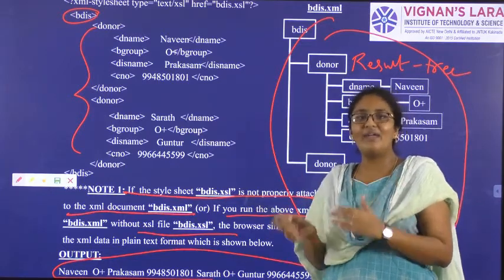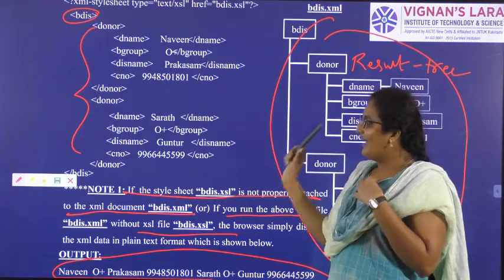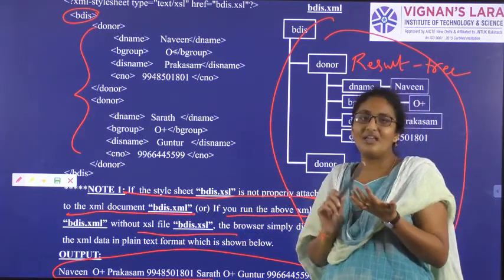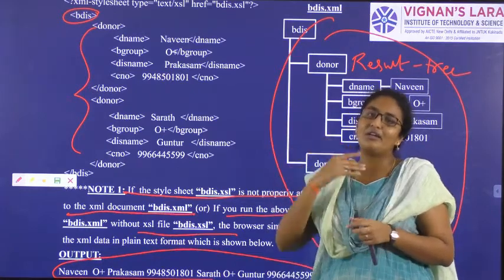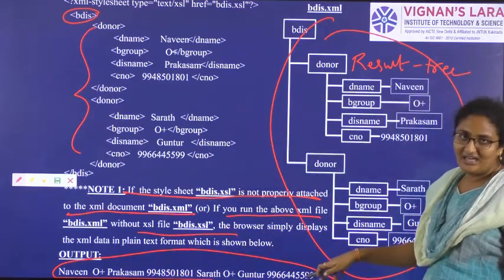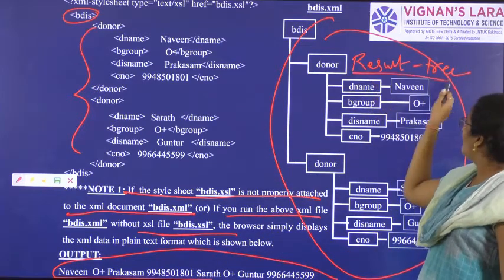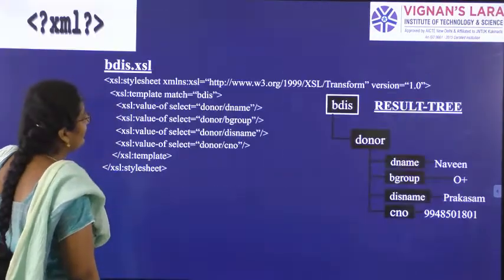The first point is that all the XML data will be in an unformatted way. The second point is that to make it formal, we use the concept of style sheets. While executing, if the XML document and style sheet are not properly attached, or you forgot to run the style sheet, then the output will be like a single line. Otherwise, the output will be like a result tree. Let us see some more examples.